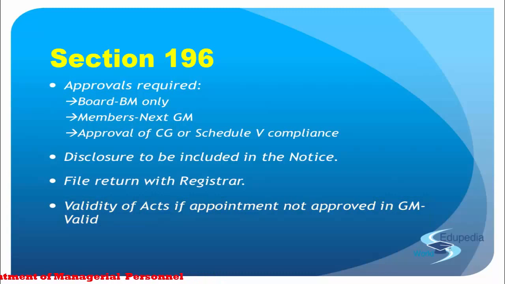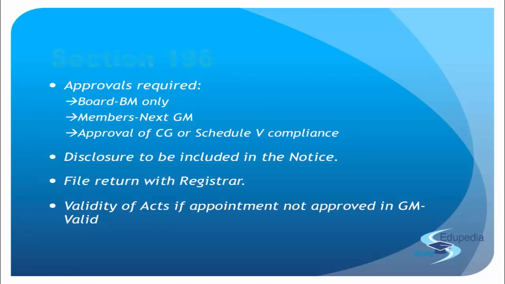We are done with the entire section, and just remember all those things that we have discussed: filing the return with the registrar, disclosure in the notice, validity of the act of appointment. All these things do not apply to a government company or a private company. Just keep that in mind, because the appointment list that we had discussed is not applicable to a government company or a private company, and this also continues in these clauses about the validity and a lot of things, right? So it is very much sure that this will not be applicable to a government or private company. Otherwise, things remain the same, right? And that's all about section 196.